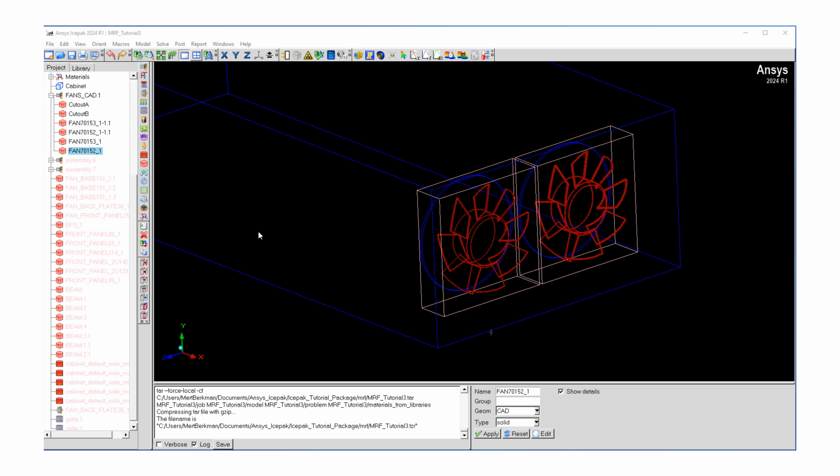In this video, I'm going to be talking about Ansys Icepak and more so concentrating on how to model fans. In Icepak, there's a fairly easy way to model 3D fans using the available fan object.